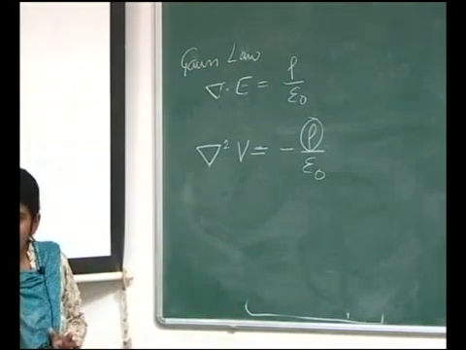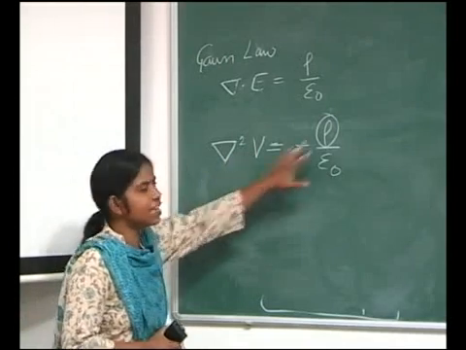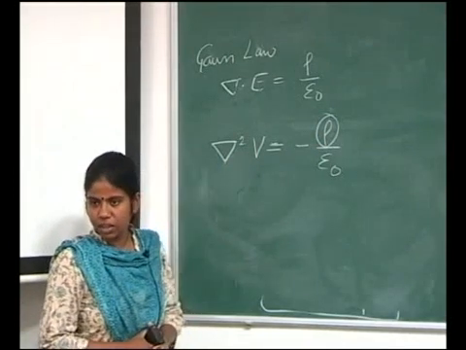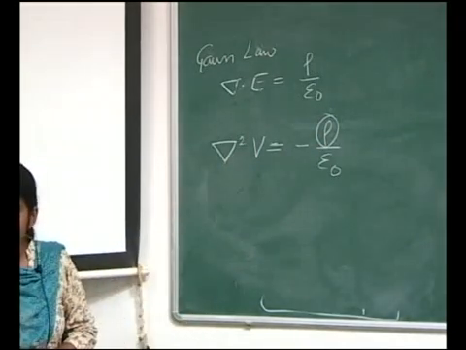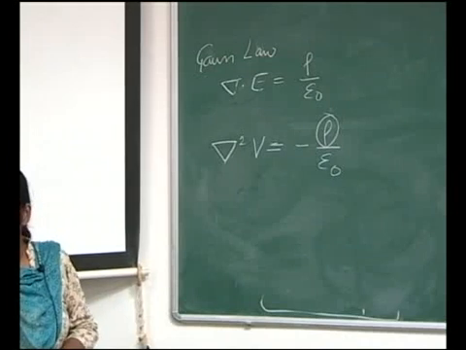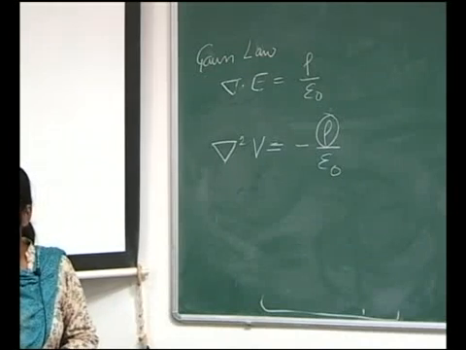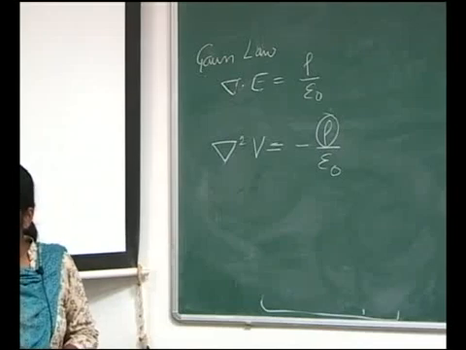What is the problem now? Till now, if I know the potential, I can calculate rho and E. And if I calculate rho and E, I have given you all the relevant data about an electrostatic field. That is all I need in an electrostatic field.